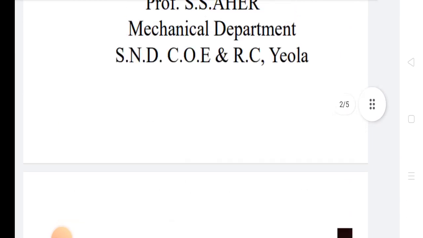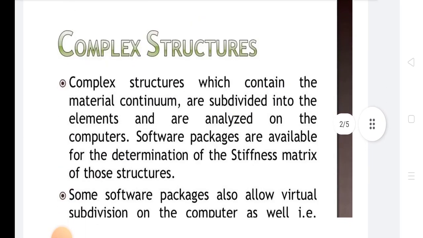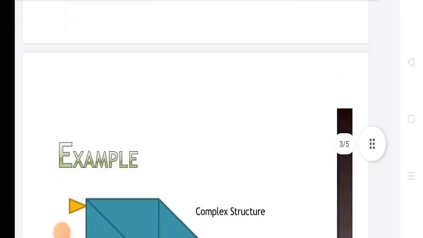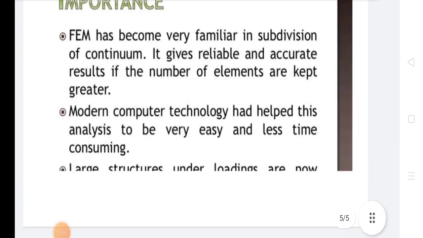So today we discussed complex structures. We covered all the points of complex structure.